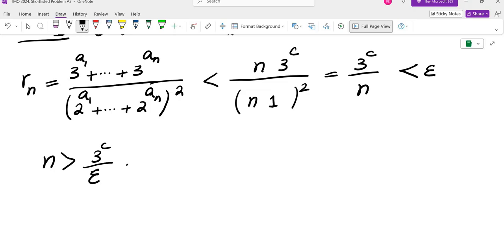So in other words, the answer to the problem is yes. There is always some n such that the fraction is less than epsilon.